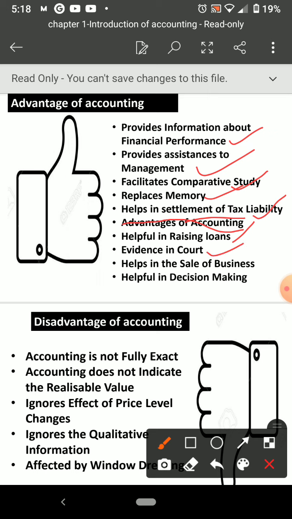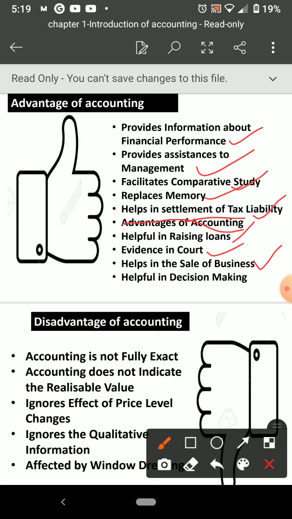Then evidence in court. Yes, if any case against the business is standing, or somebody filed a case against the business, at that time also we can use this accounting data as records to submit in front of the court.